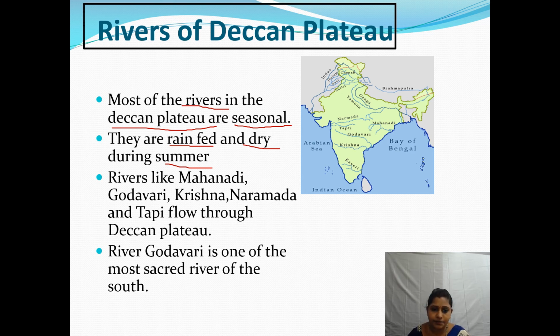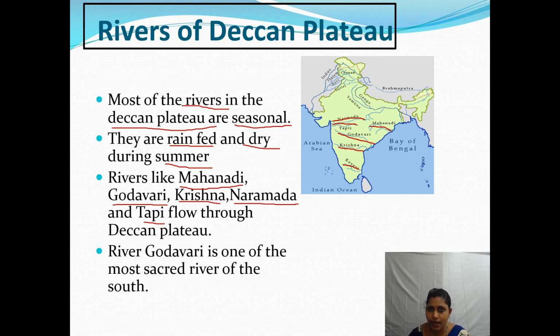Which are the rivers? Mahanadi, Godavari, Krishna, Kaveri, Tapi and Narmada flow through the Deccan plateau.